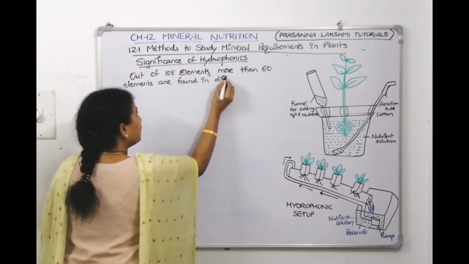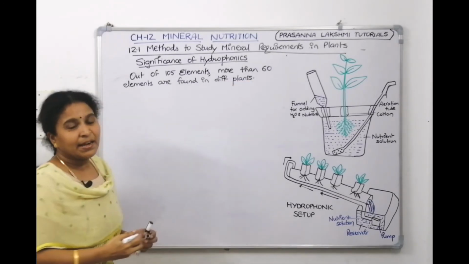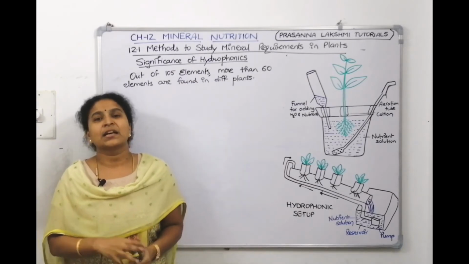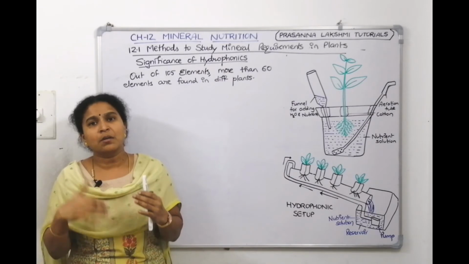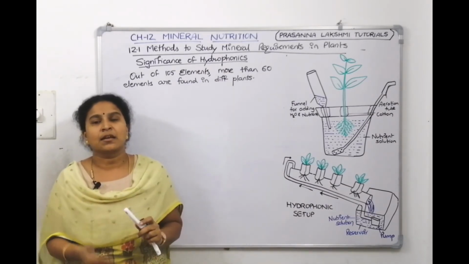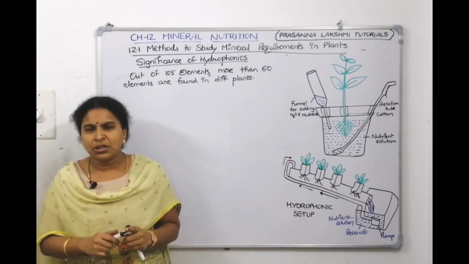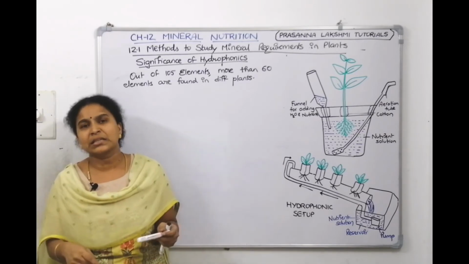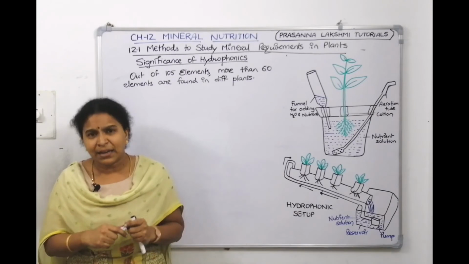in different plants. Altogether, how many elements are there in the periodic table? 105 elements are there, that's what the NCERT says. So out of 105 elements, how many are found in most of the plants? More than 60, they're telling. More than 60 elements are found in most plants. Now the question is, out of that 105, the plant is taking 60 elements. Next question: are all these 60 required for the plant?